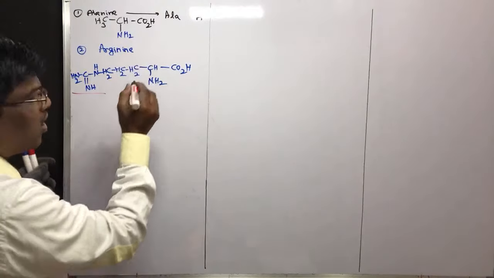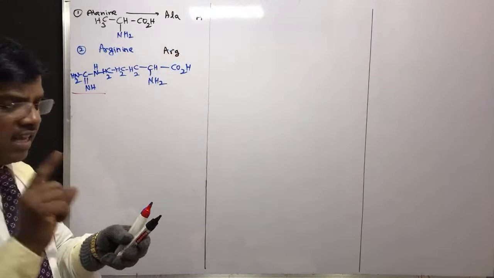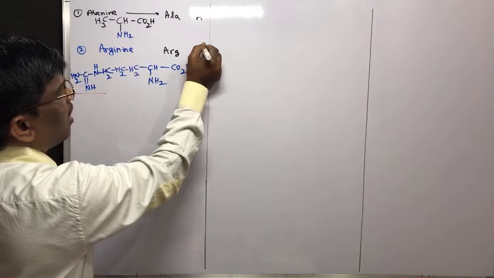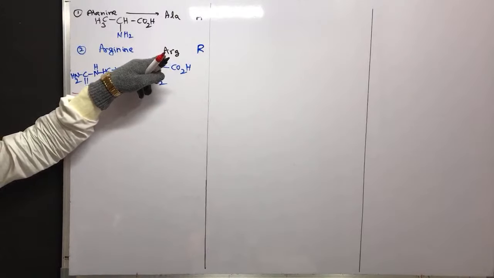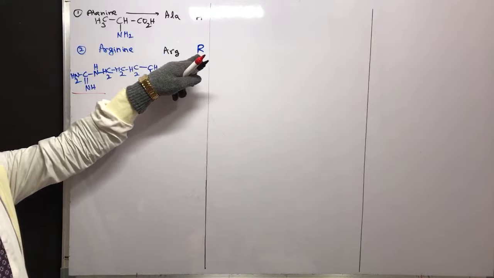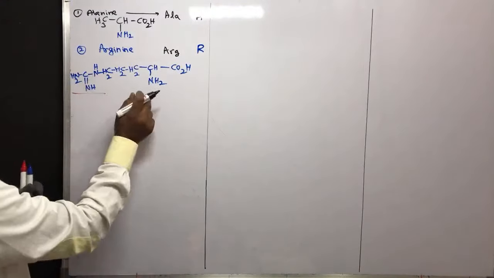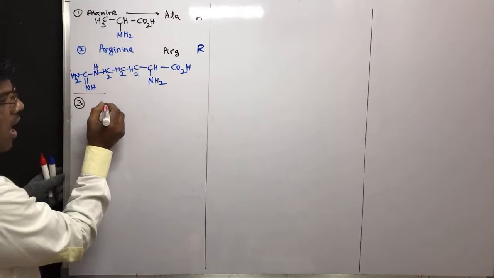The short name of arginine is ARG, and the single letter is, it is very important students, it is R. It is not going to be based on the starting letter. Arginine is ARG, so alanine is A, arginine is R. So this is arginine, followed by asparagine.